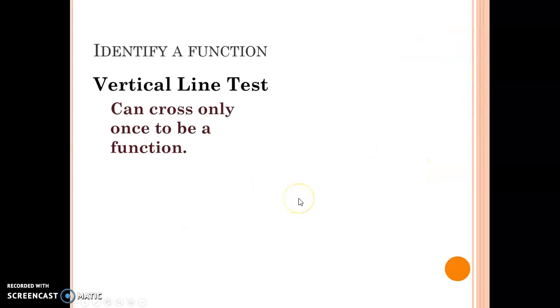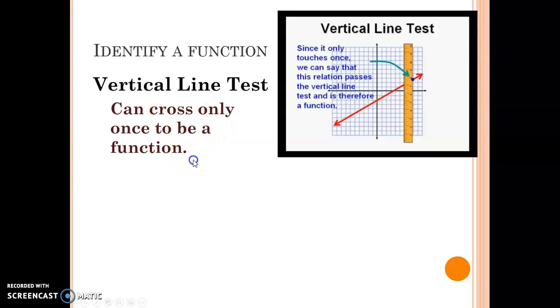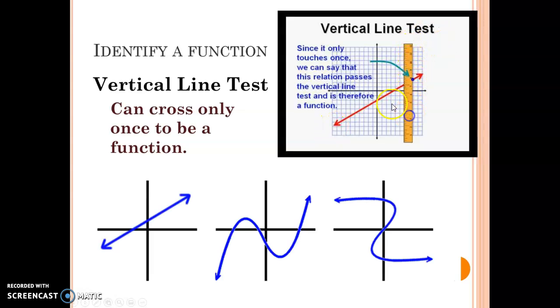Okay, so you may have heard of the vertical line test already. If we're looking at a graph, we're going to say that if the graph is a function, it can only cross one time. So you've got your little ruler here. I've got this line right here. Why is this line a function? Well, because every place that we can put this ruler, we only cross one time.